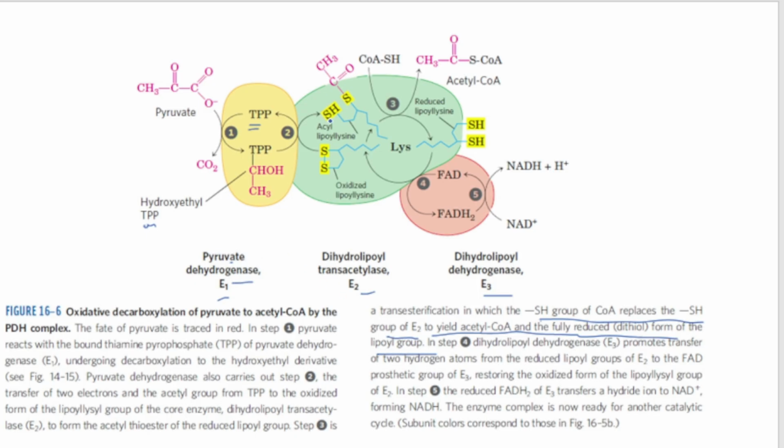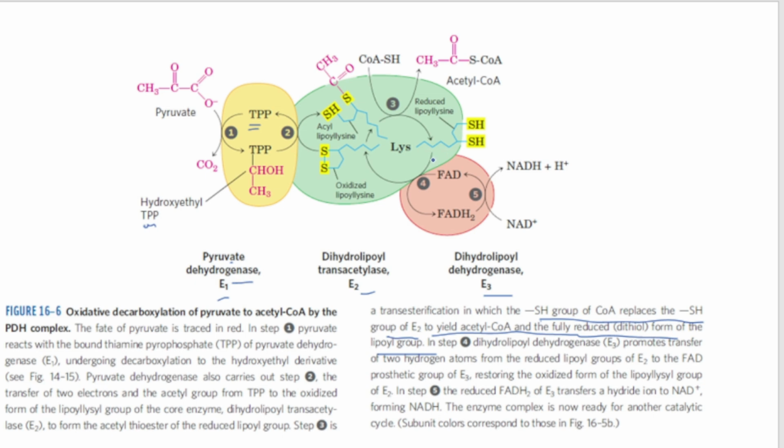Okay, so here you can see the SH group which is present. It is being replaced by the SH group of this coenzyme A, and it is being transferred into reduced lipoyllysine. So here it is being fully reduced. Now the fourth step: the dihydrolipoyl dehydrogenase E3 promotes transfer of 2 hydrogen atoms from the reduced lipoyl group of E2 to the FAD prosthetic group of E3, restoring the oxidized form of the lipoyl group of E2. Here you can see the SH group which is present.